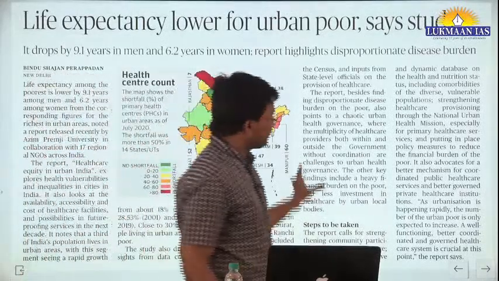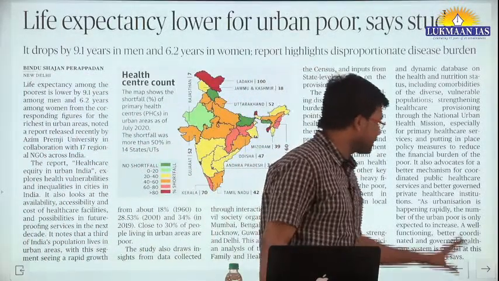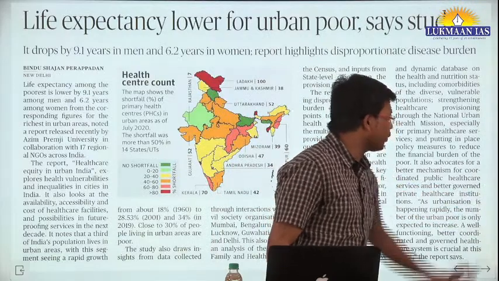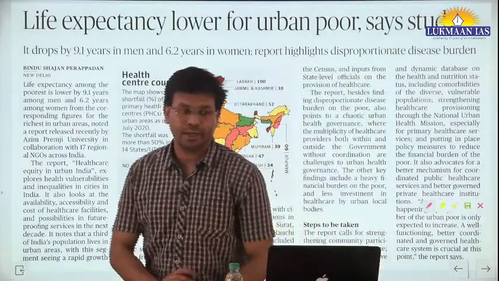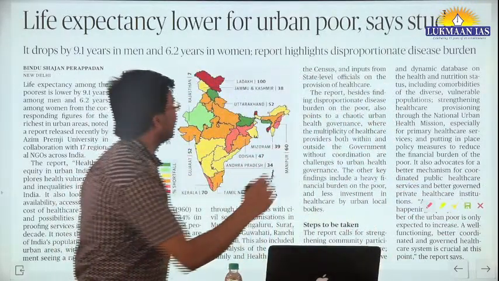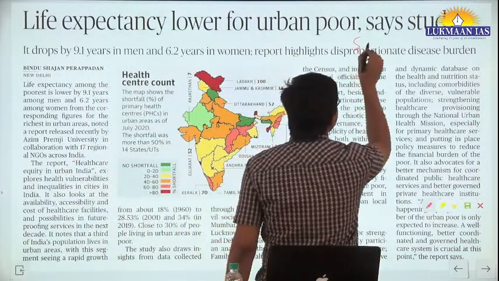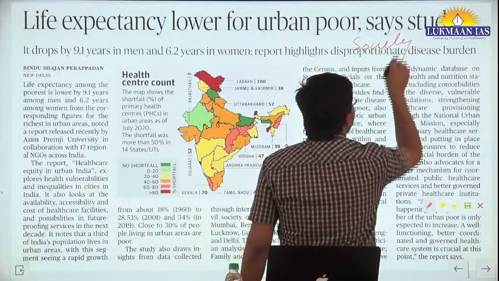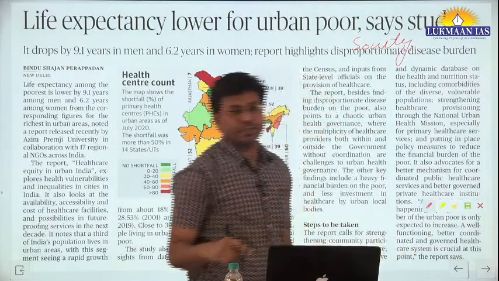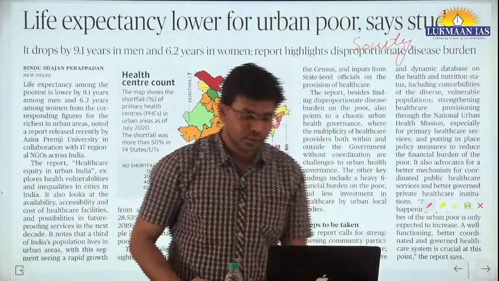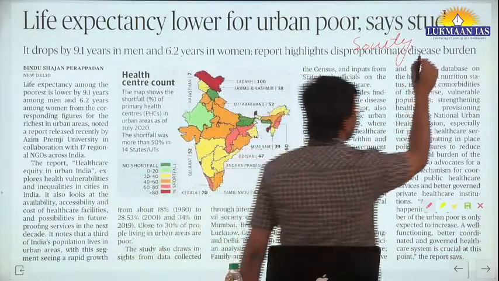Okay. Apart from this, we have another article. This article is important for GS paper 1 under Indian society, and at the same time, this is important for GS paper 2 under social justice.